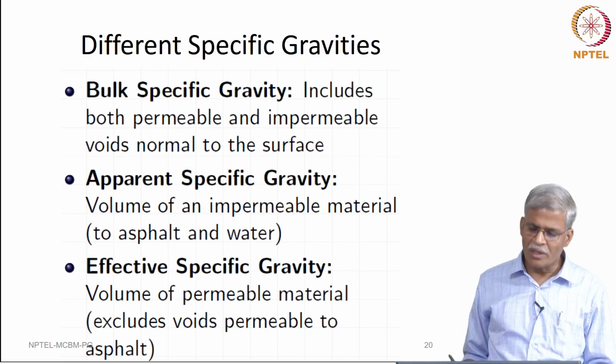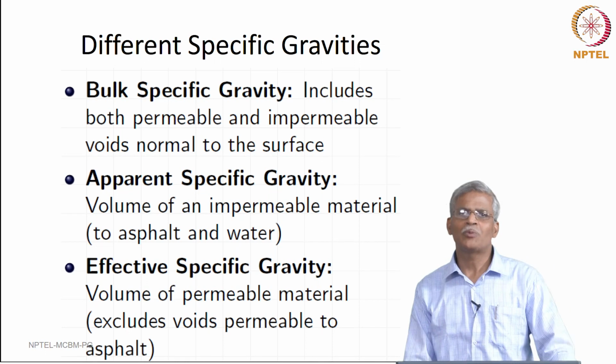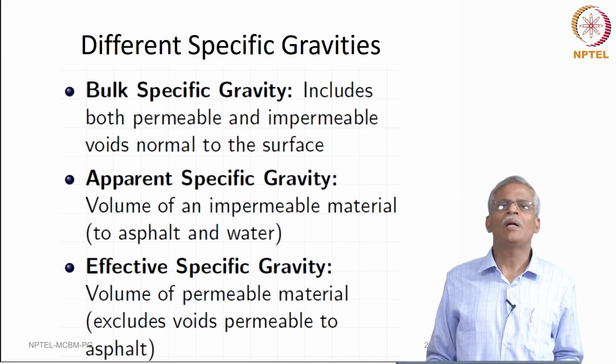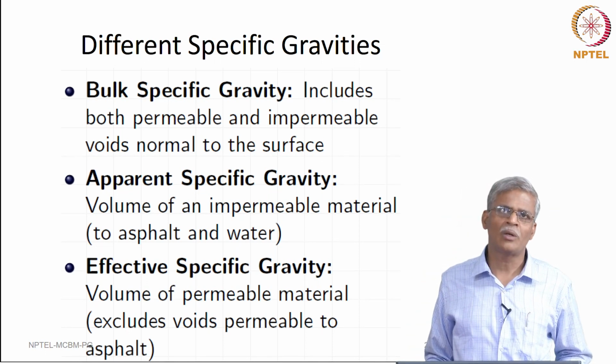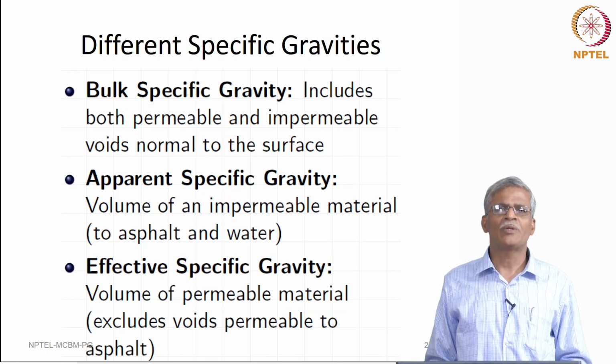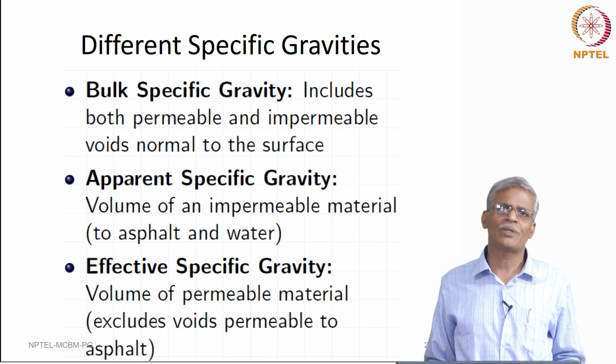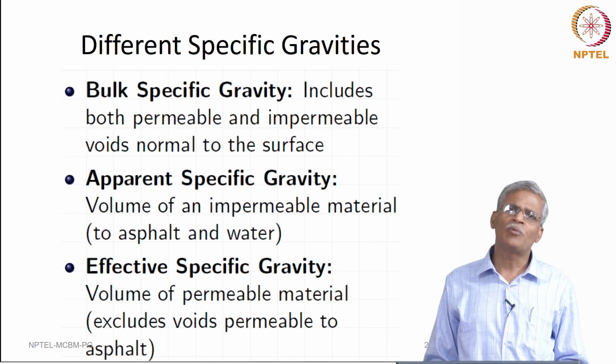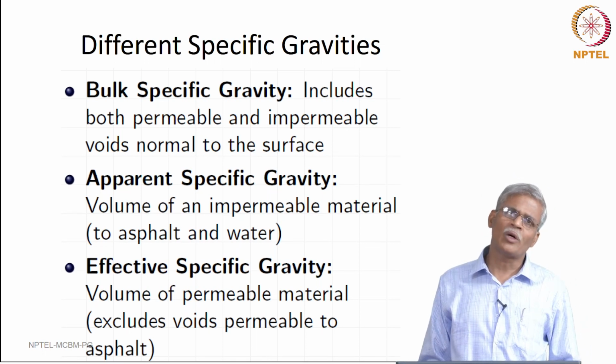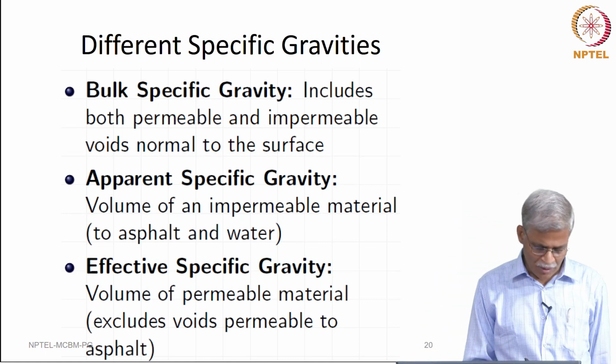So, this is what is defined here. Bulk specific gravity includes permeable and impermeable voids that are normal to the surface, apparent specific gravity is the volume of an impermeable material, and effective specific gravity is the volume of permeable material which excludes voids that are permeable to asphalt.